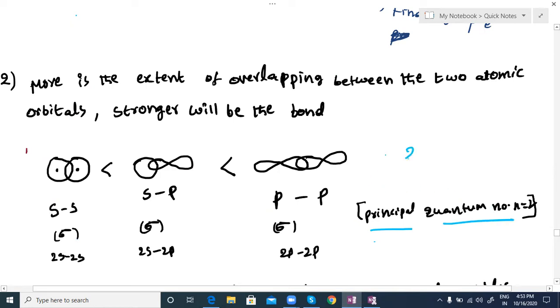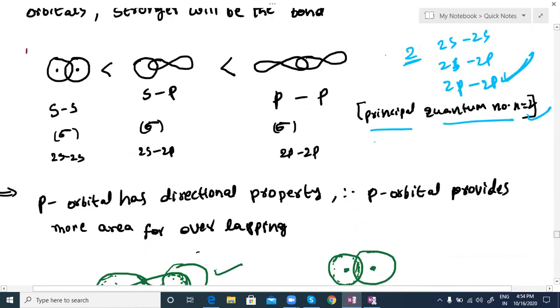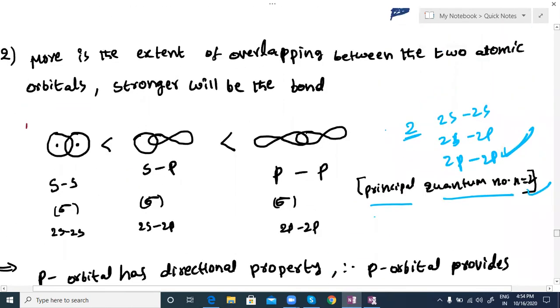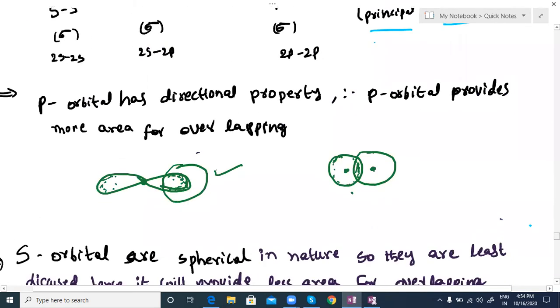This is when we take orbitals of the same energy. For example, take the second shell: you have 2s overlapping with 2s, 2s with 2p, and 2p with 2p. So 2p, 2p overlapping has the strongest overlapping, with the same principal quantum number n. All of these are sigma bond formation only, overlapping along the molecular axis. Based on this overlapping strength, we'll see more at the end of the video. Previous year questions are also there on which is a strong bond and which is a weak bond, and we'll discuss them.